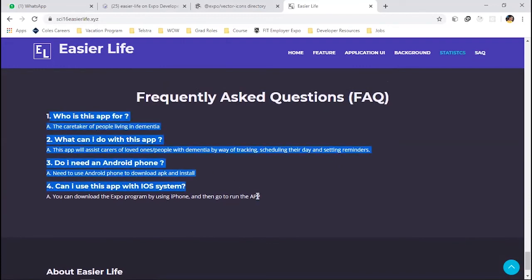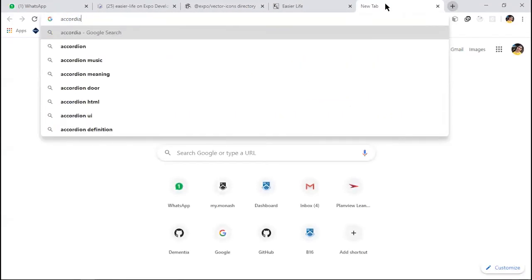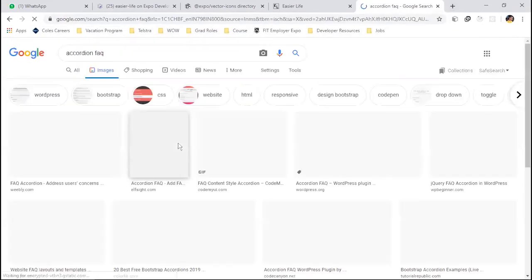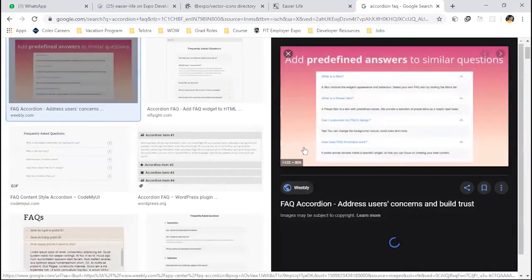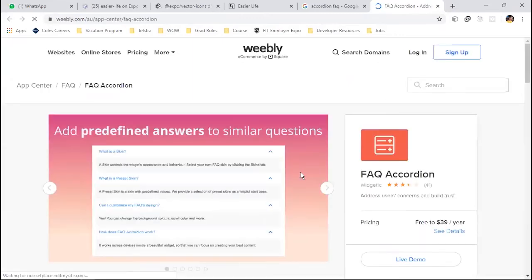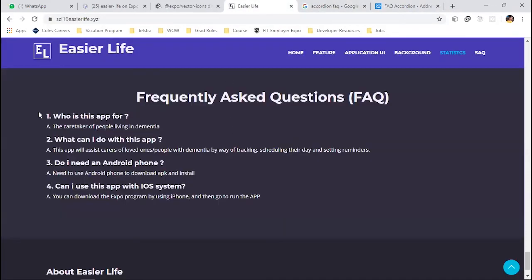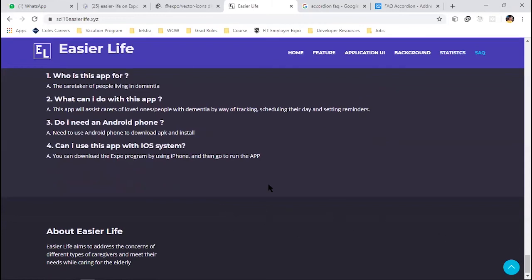And then try to add accordions like this. See, this thing, can you see what this is? This is an accordion. When you click on it, it closes. When you click on it, it opens again. Getting it? So try to do that for FAQs. Don't just put it like this. And yeah, this is okay.